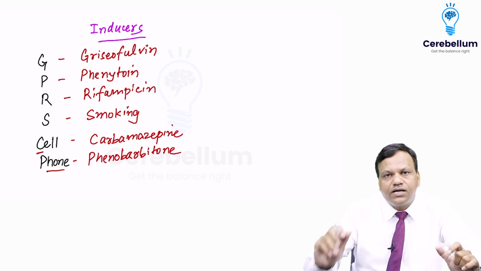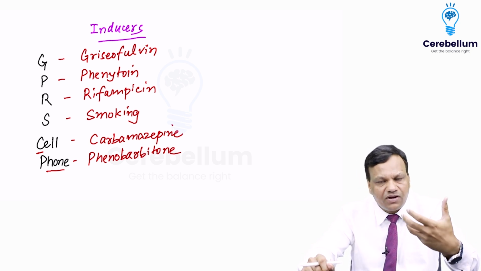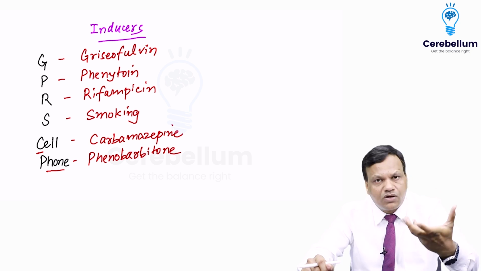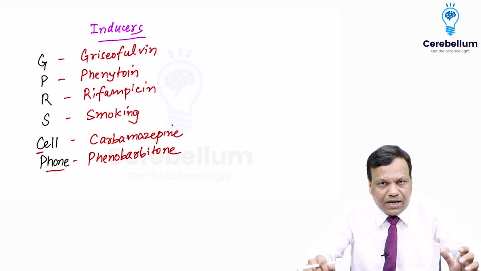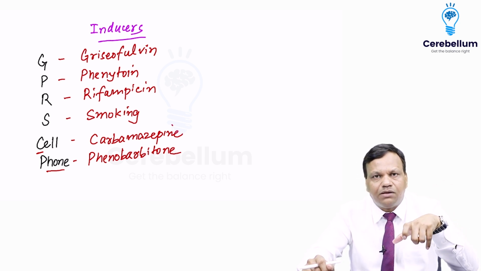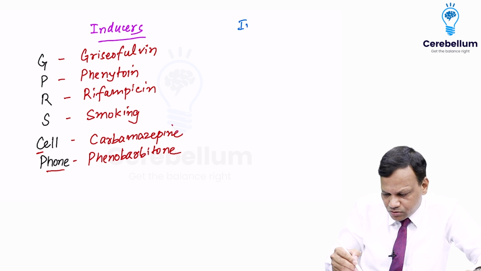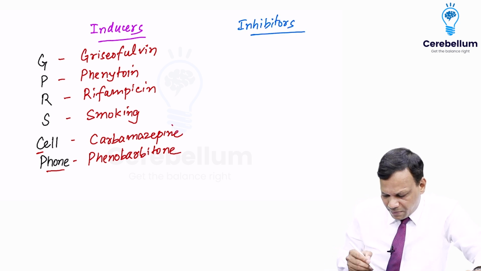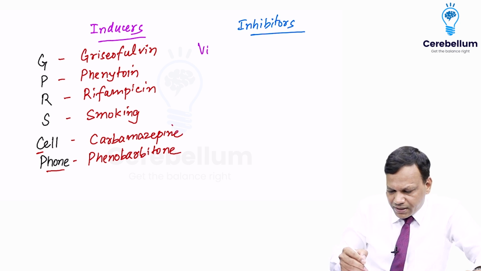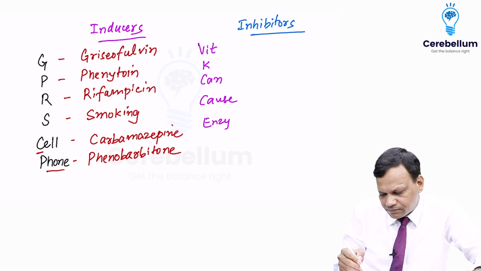Griseofulvin is an antifungal drug. Phenytoin is an anti-epileptic drug. Rifampicin is used in TB, smoking we all know. Then carbamazepine and phenobarbital are also used in epilepsy. These are important enzyme inducers. If we write about enzyme inhibitors also here, they can be remembered as vitamin K can cause enzyme inhibition.